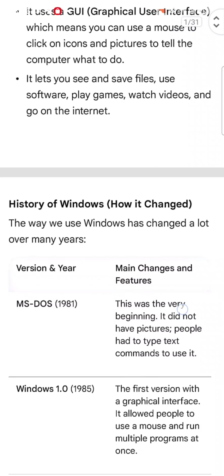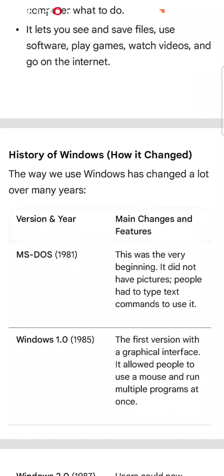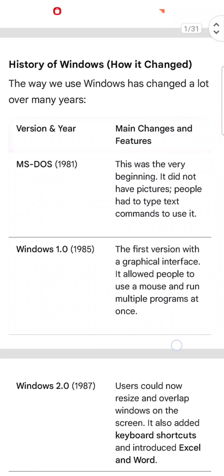History of the computer, how it has changed, that means evolution of the computer. Versions and years. MS-DOS 1981, the main changes and its features. MS-DOS 1981, this was the very beginning. It didn't have many features, people had to type text commands to use it. Windows 1.0, 1985, the first version with a graphical interface. It allowed people to use the mouse and run multiple programs at once.